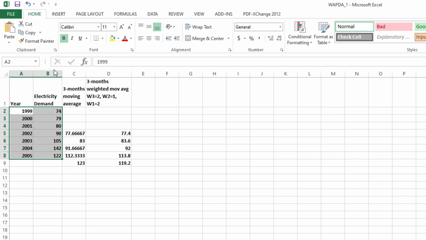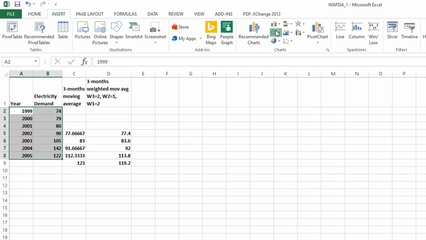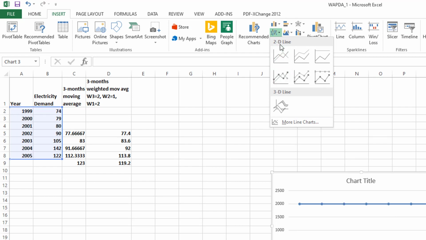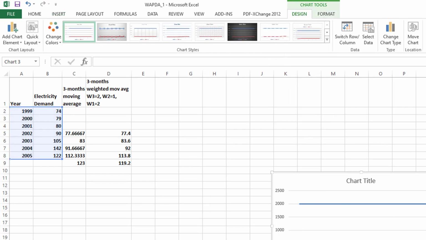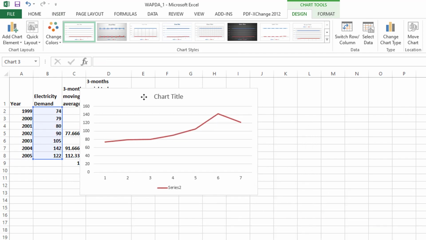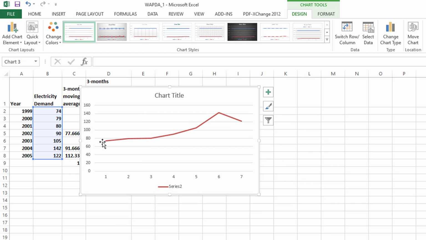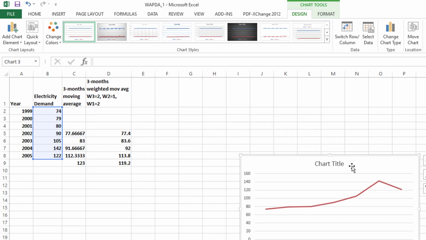the most important thing is that you need to sketch the data. When you sketch this, it will look like this one. You can see it starts with the demand going up from 74 to 80 to 85 to 90, and the peak demand is 142 in 2004. The electricity demand is very high, then it's going down. So what will be the forecast for 2005?